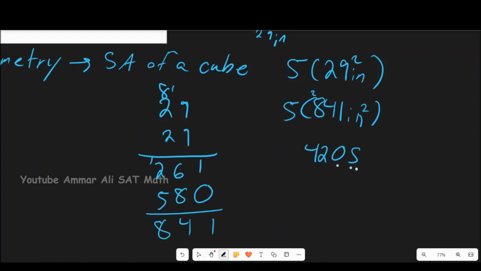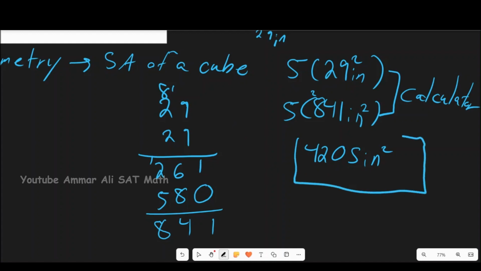So there is our answer, 4,205 inches squared. And you probably could have done all of that in your calculator, right? But I just, again, like to do stuff by hand just to prove to you that it is not always faster, and maybe it can be faster to do it by hand. In this case, probably it was faster to do it just in the calculator, but regardless, this is your answer, 4,205 inches squared.